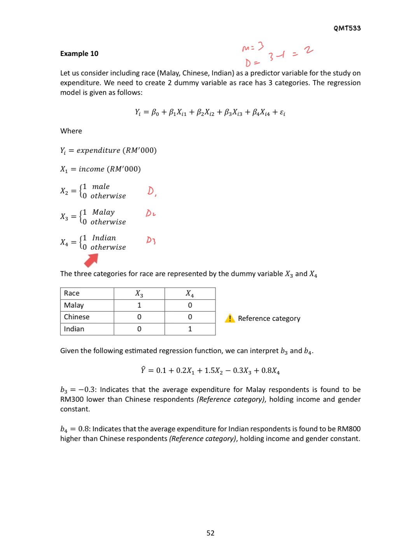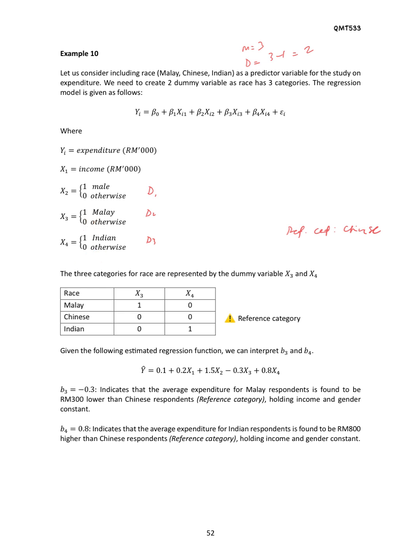If you recognize here, our reference category is, so kita punya reference category kita adalah Chinese. So nanti kita akan buat comparison untuk interpretation antara Malay and Chinese, Indian and Chinese.